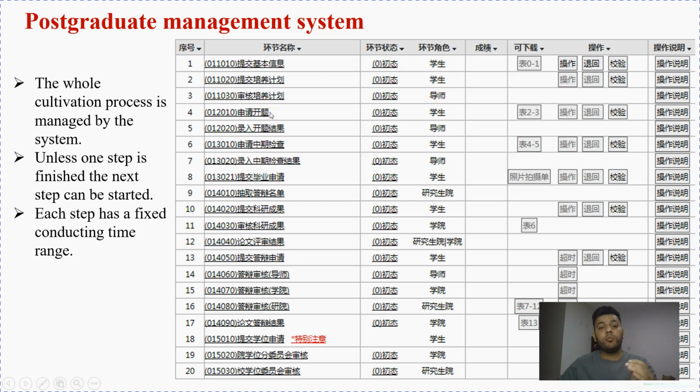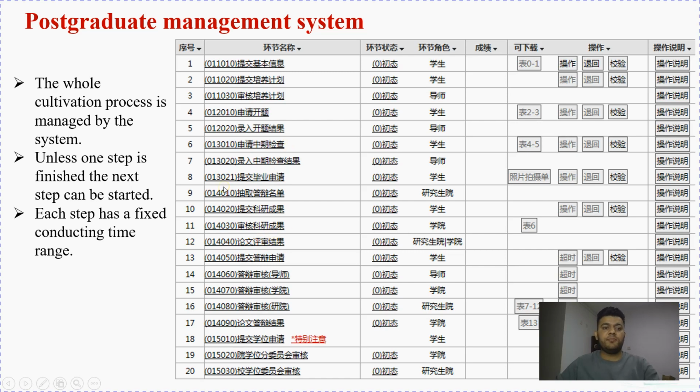Here you have to upload your research proposal, your opening report and your midterm report. When you upload these, the blocks will be highlighted, and your supervisor will approve. We need to finish all these things.